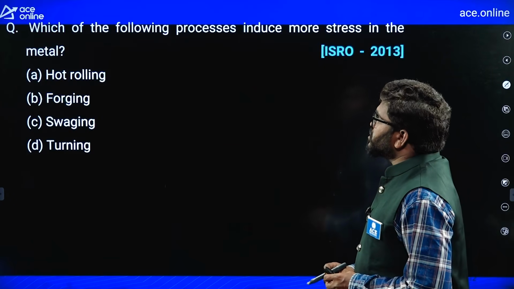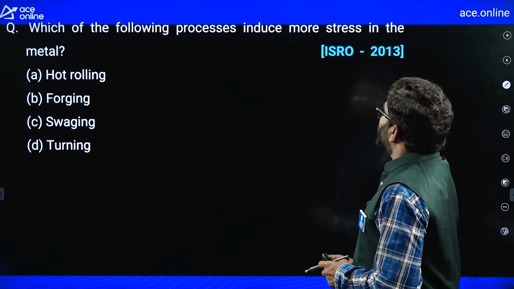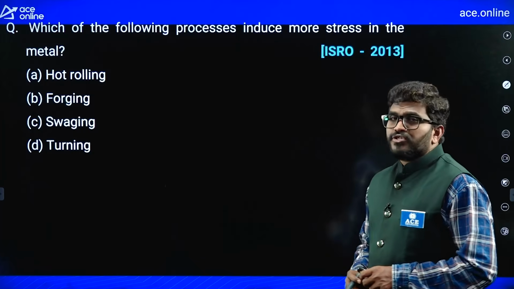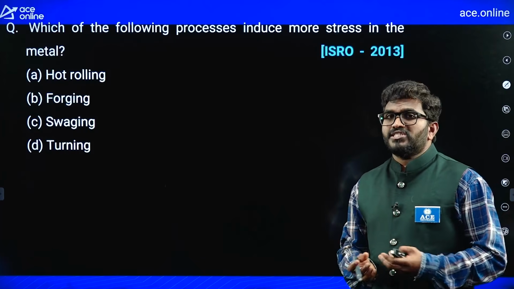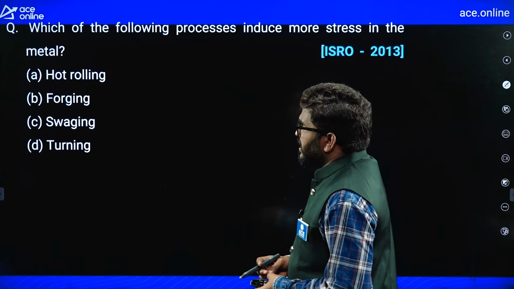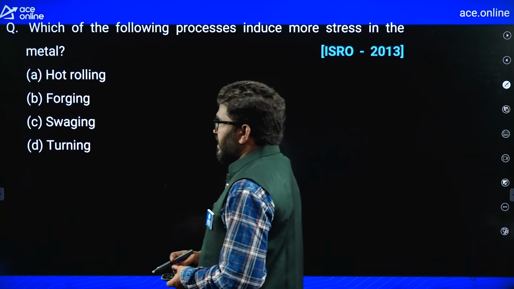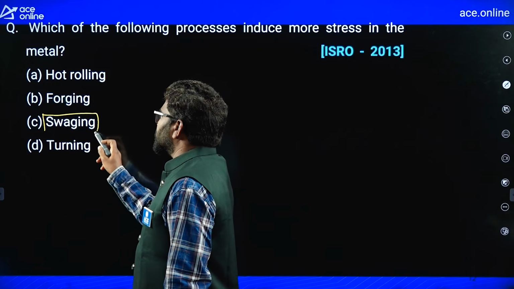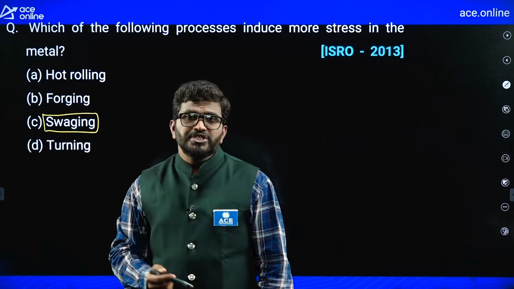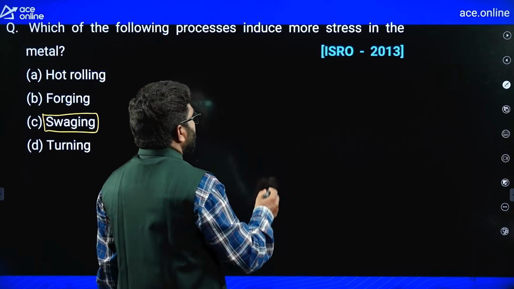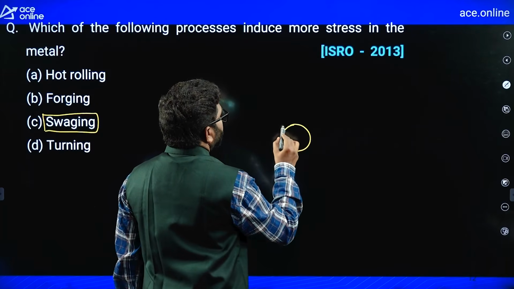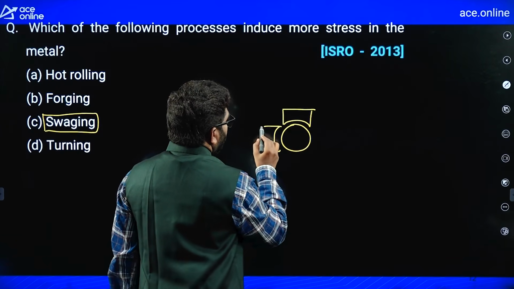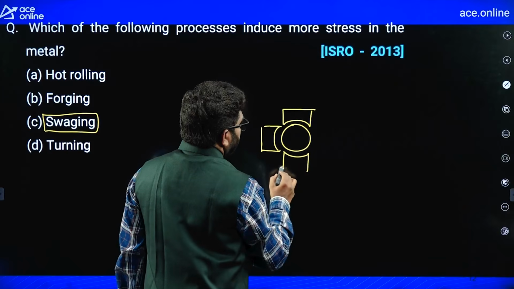Now, which of the following processes induce more stresses, residual stresses, in the metal: hot rolling, forging, swaging, turning? Swaging is also a type of forging operation, but in this case more stresses are induced because in swaging, if this is a workpiece material, there are 4 dies, they are rotating and applying compressive loads on this workpiece material.